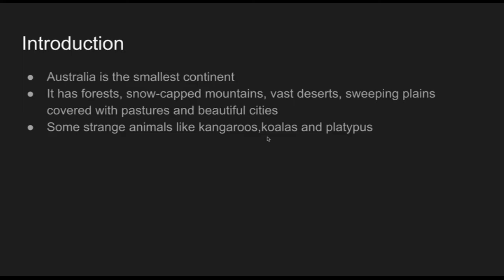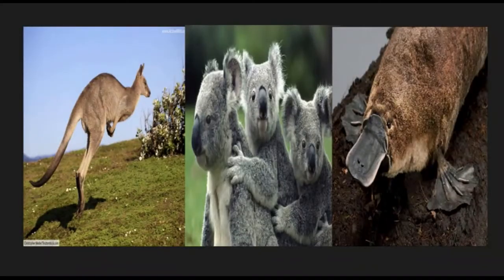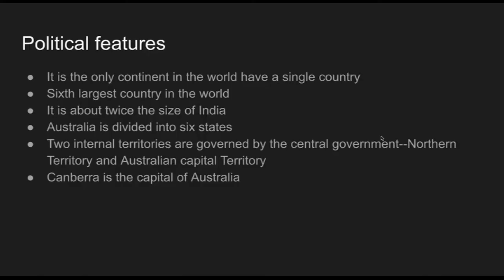This is the picture of the kangaroo, then the koala and the platypus.